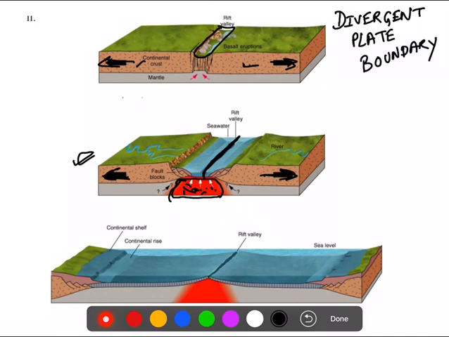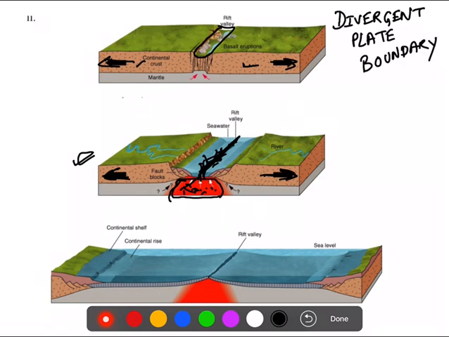Through that ridge, hot magma can come out from inside the earth to the surface of the earth.